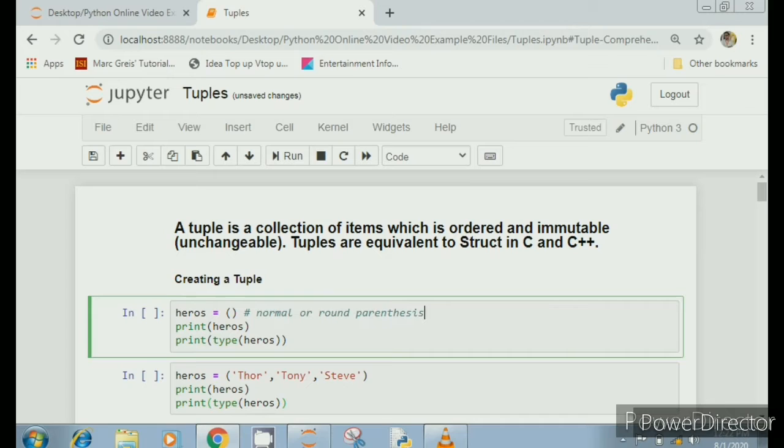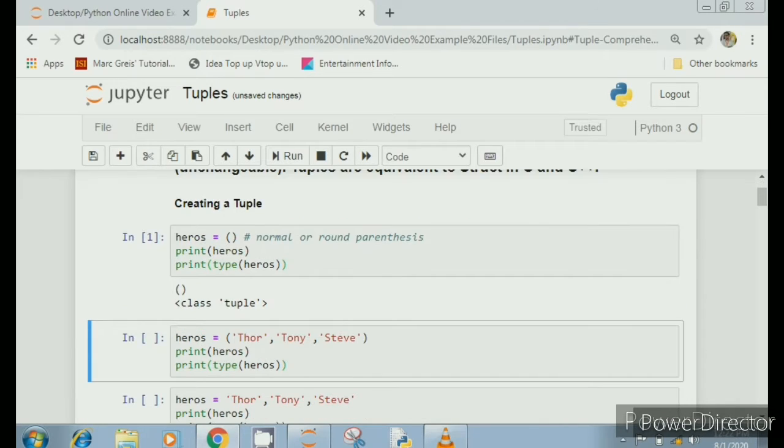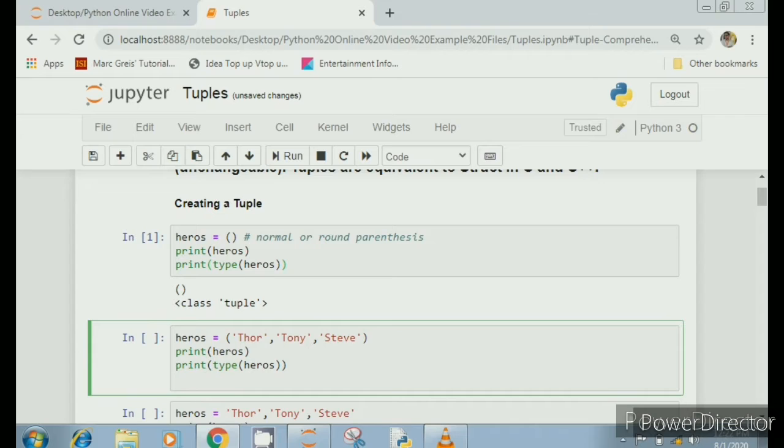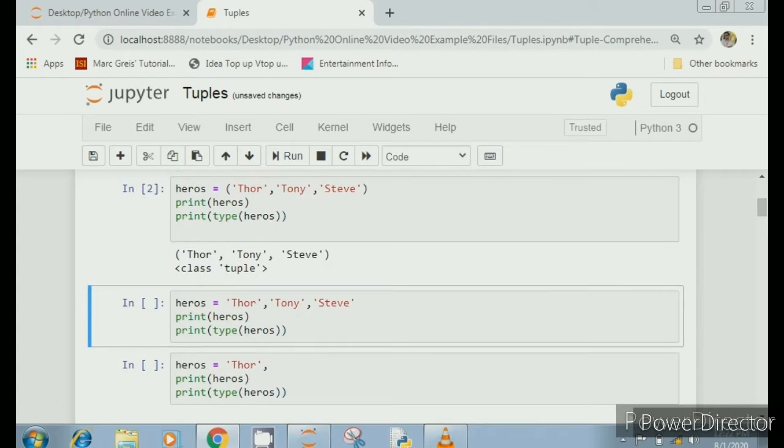So I'm creating here an empty tuple. Let's print it and check the type as well. So it belongs to class tuple. If you write anything within these parentheses, it will be treated as a tuple. So here it is a named tuple. Now if you don't use any sort of bracket, then also it is treated as a tuple in Python by default.